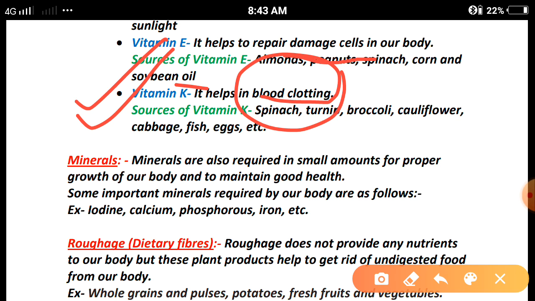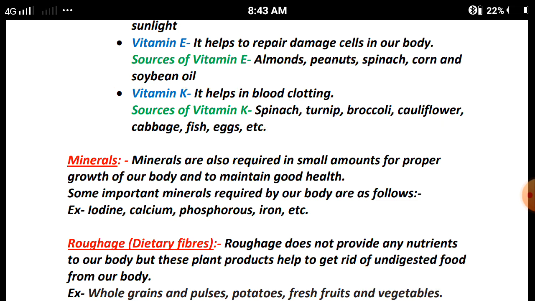So if the person is suffering due to the lack of vitamin K, it means the clotting of the blood will not be there and blood will be flowing continuously, or ultimately it causes death. So vitamin K is very important to make a clot of the blood at the time of an accident. And what are the sources of vitamin K? Spinach, turnip, broccoli, cauliflower, cabbage, fish, eggs, etc. Clear? So these are the examples of vitamin K source food items.